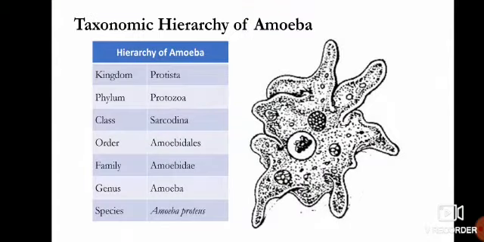Now it is the taxonomic hierarchy of amoeba. Amoeba belongs to kingdom Protista and its phylum is Protozoa, class is Sarcodina, order is Amoebidales, family is Amoebidae, genus is Amoeba and species is Amoeba proteus.